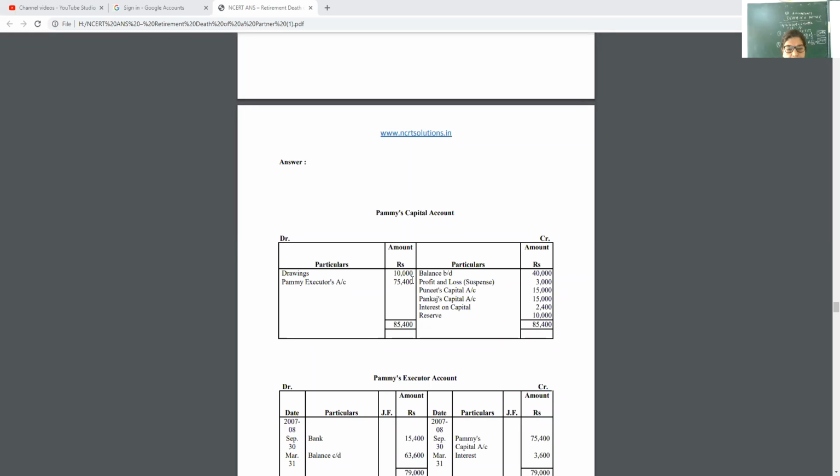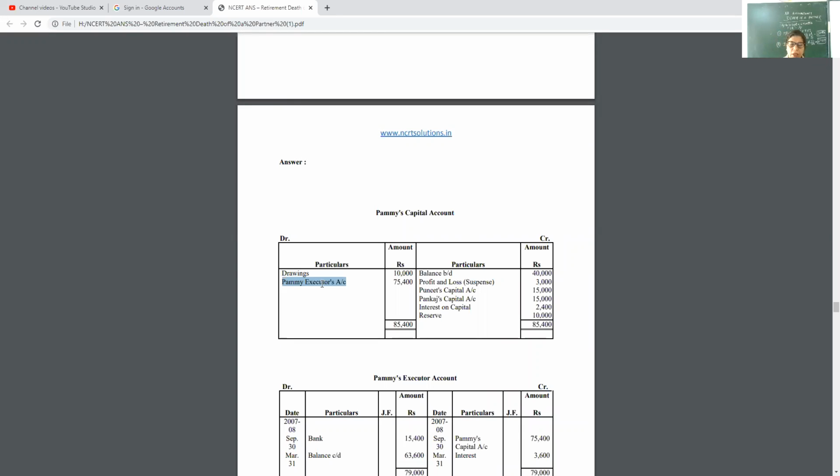Then this is the balancing figure, my dear children. Okay. Balancing figure is given to his executor account. Yesterday I told you that is the basic difference in retirement and death. If that partner retired, then this amount is transferred to the retired partner's capital account.